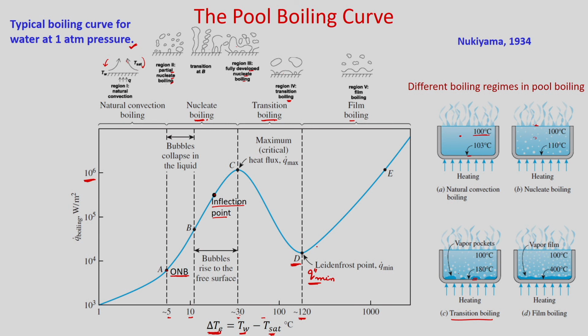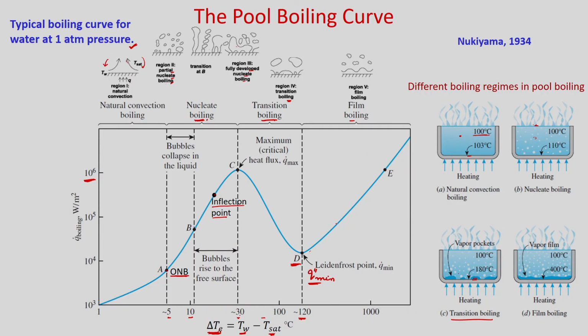In this particular regime, although you have a vapor blanket over the surface, it is a continuous vapor blanket, and the temperature of the surface is also increasing because you have more excess temperature. As the temperature of the wall increases, you will get radiative heat transfer as the dominant heat transfer mode. So, here radiation heat transfer will take place and heat flux will start increasing.